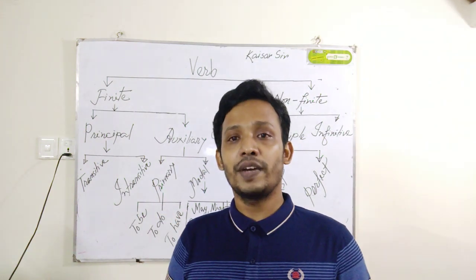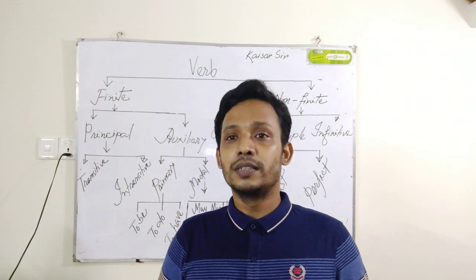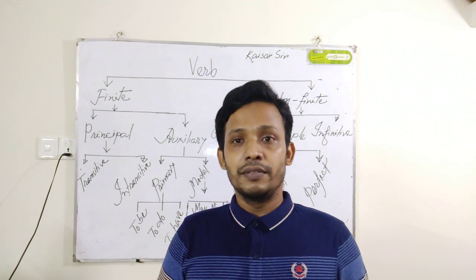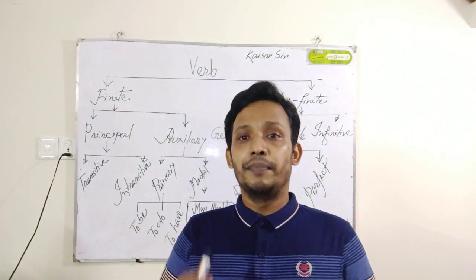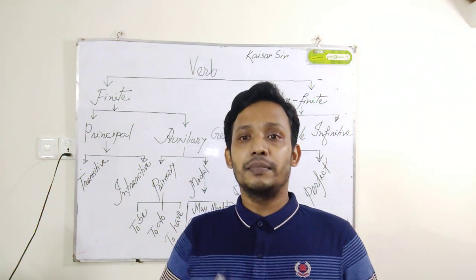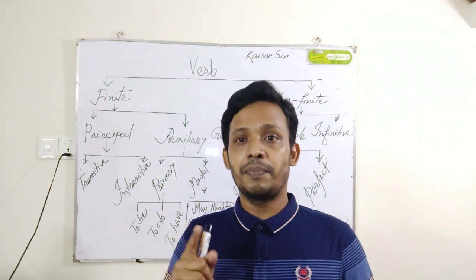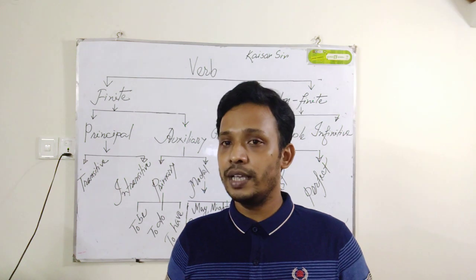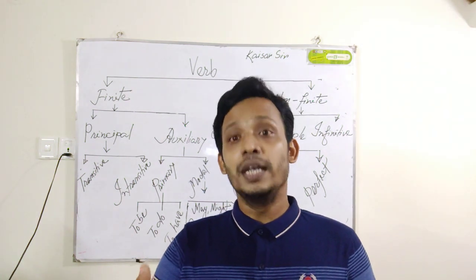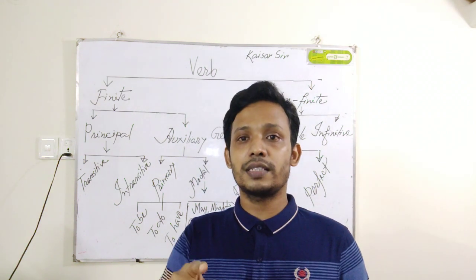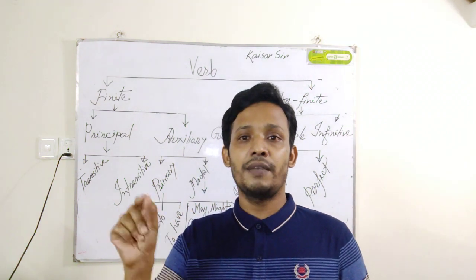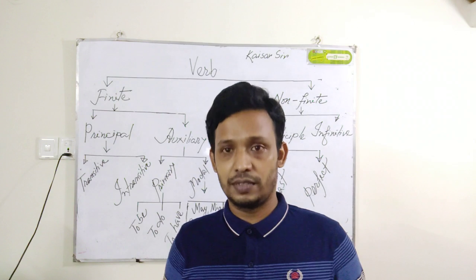But if I say I have seen him speaking in English, this is a non-finite verb. So I think finite and non-finite are much clearer to you, because finite is a must in a sentence but non-finite is not mandatory. But when you use a non-finite verb in a sentence, you must use a finite verb in that sentence.